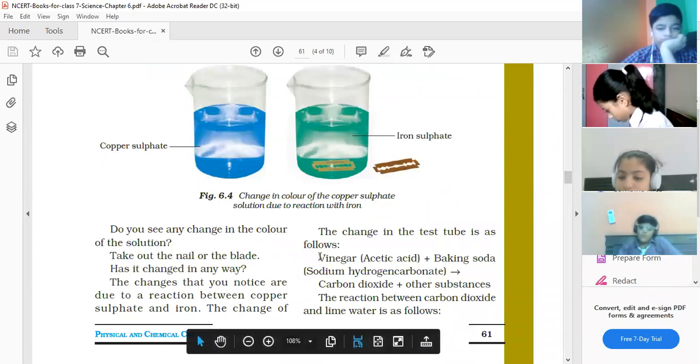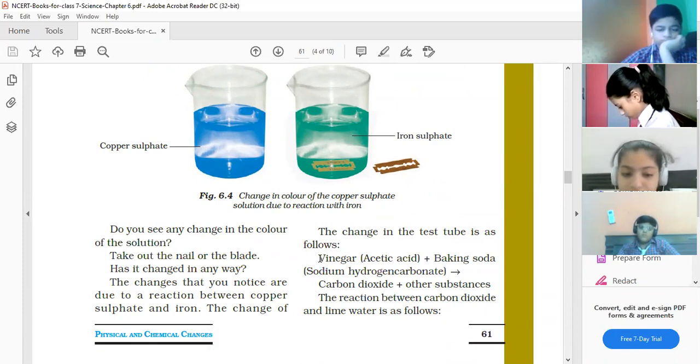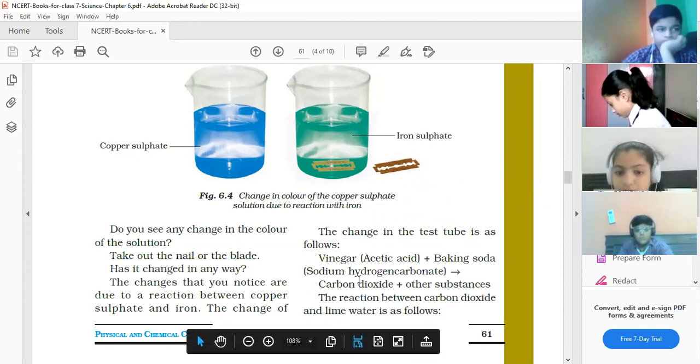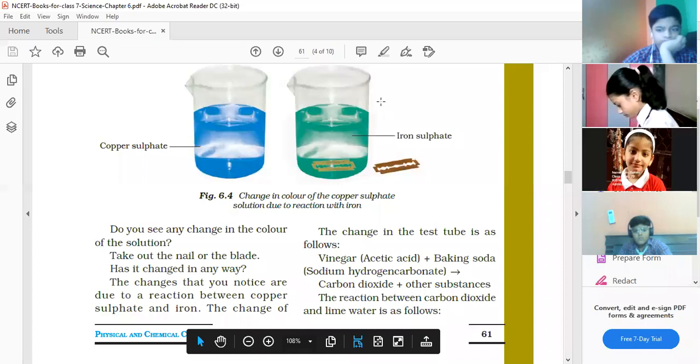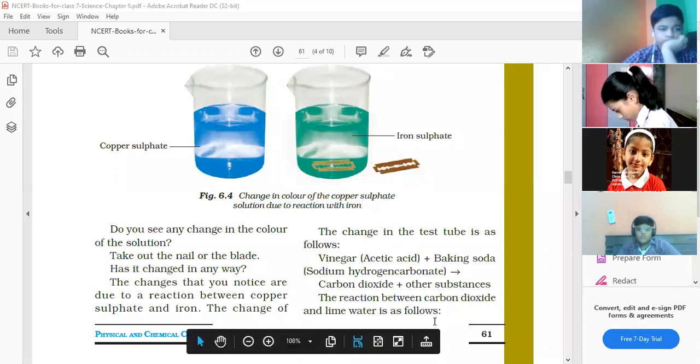Okay, Mahi, let me tell you. So, what we have taken, children, these two things are present at your home. Vinegar we have taken, and baking soda. In brackets, another name of vinegar is written, that is acetic acid. Another name for baking soda is sodium hydrogen carbonate. When these two react, what happens? Carbon dioxide plus other substances are formed. This is again a chemical change.